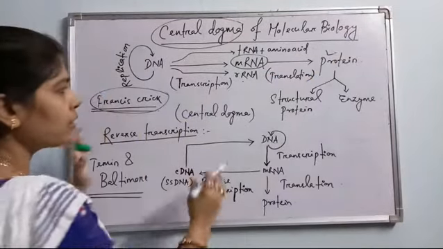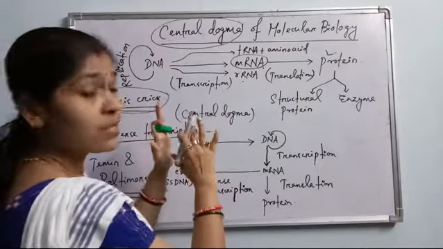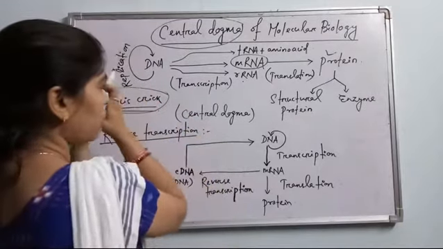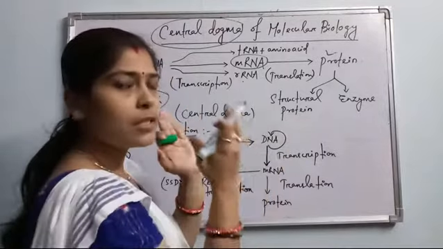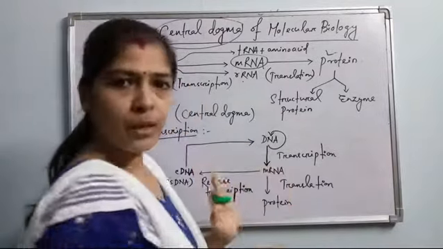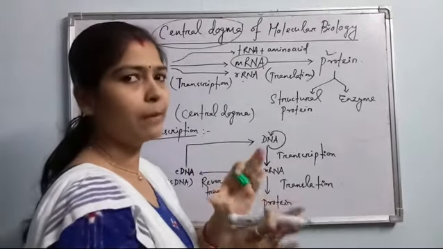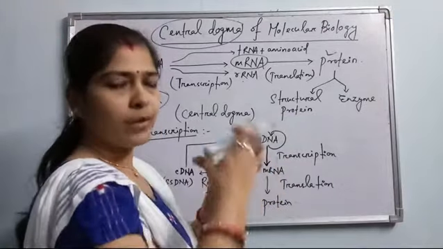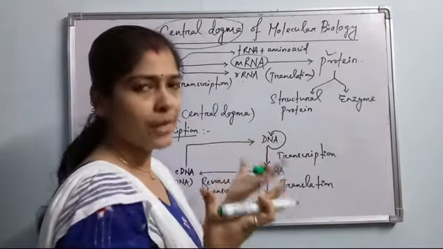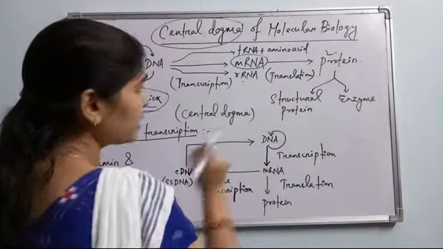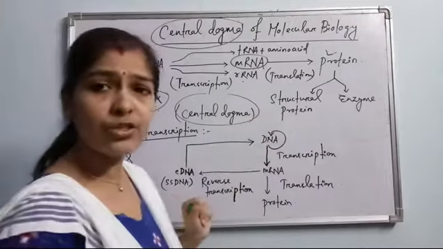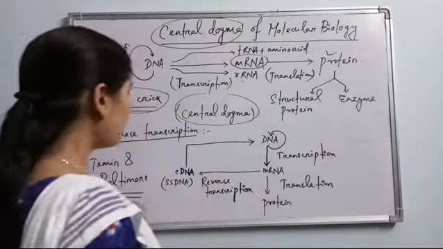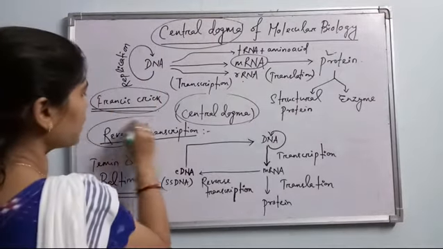Okay, and it was made confirm that the genetic information, or the information for protein synthesis, flows only in one direction. It was also accepted by many of the scientists. Okay, later on, this central dogma concept was changed. It changed after the discovery of reverse transcription.